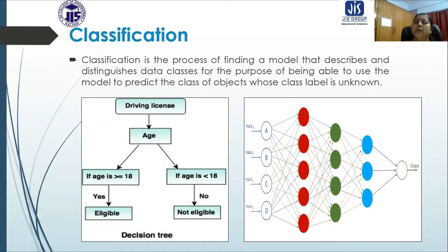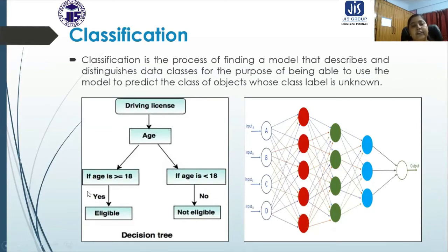We know that. Now suppose a person comes. We have no idea whether the person is eligible or not. So what are we going to collect about that person? The age of that person. The system is going to ask what is the age of that particular person. So when the age is given as an input, it can clearly be put in one of these two classes.